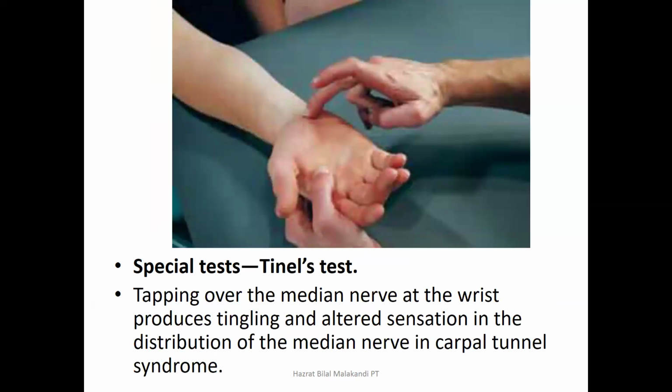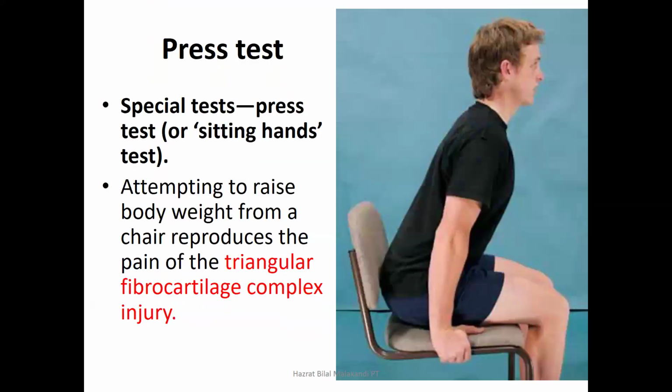This is the Tinel sign: just tapping over the median nerve at the wrist, producing a tingling and ulceration sensation in the distribution of the median nerve. Again, this is a positive sign for carpal tunnel syndrome. This is the press test of the wrist. Already we have discussed them in detail in the examination of the wrist and hand in the start lectures.